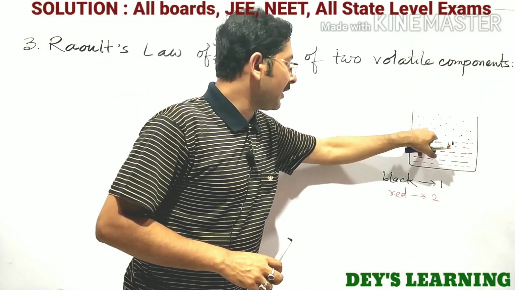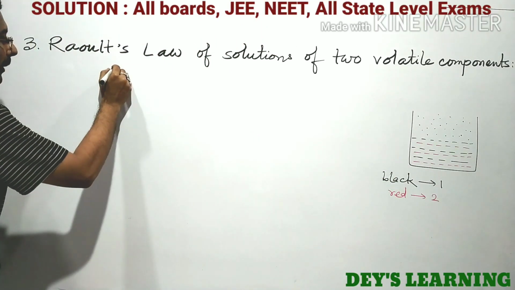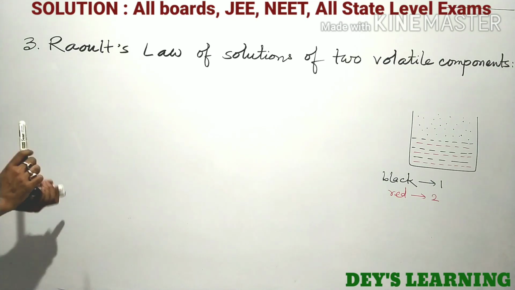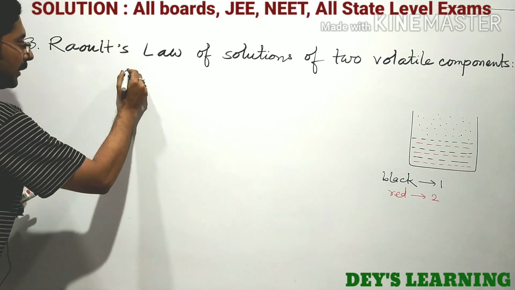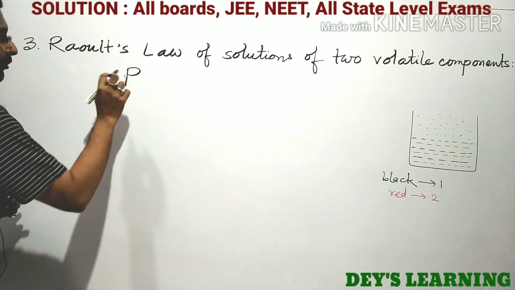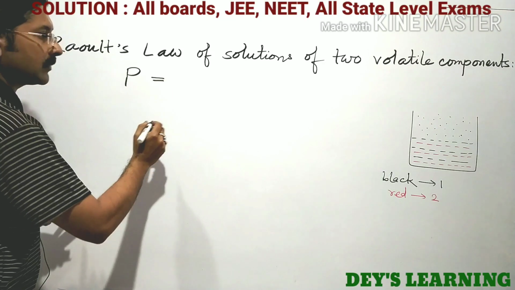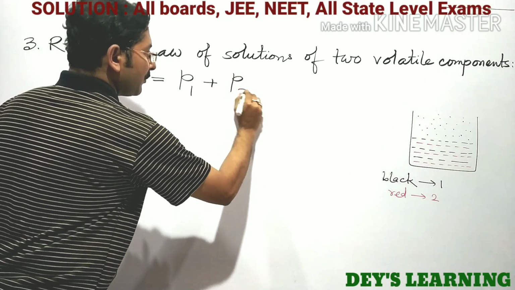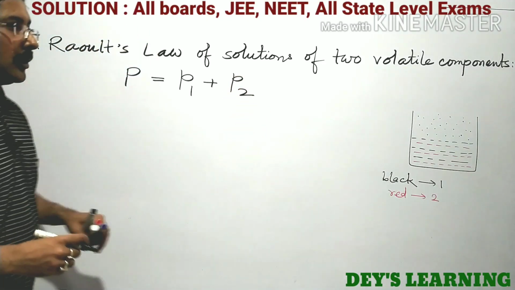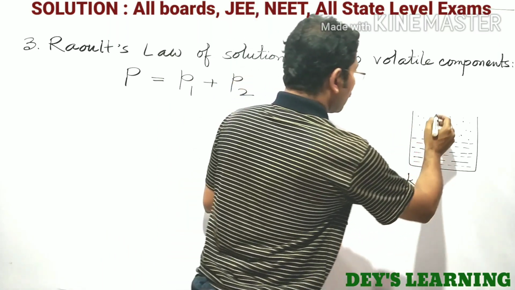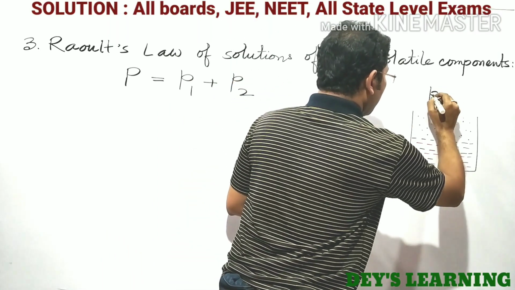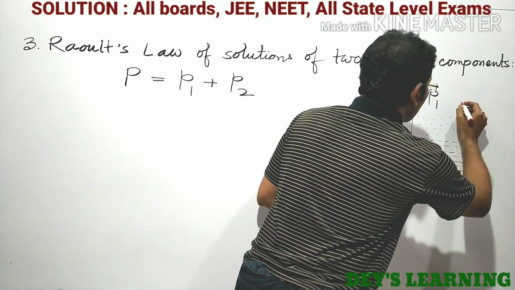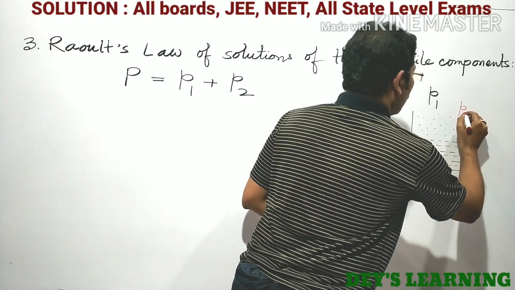The vapor pressure of the complete solution is written as P total or sometimes only capital P. This P will be equal to the vapor pressure of the first component plus the vapor pressure of the second component according to Dalton's law, because here the pressure of the first component is P1 and the pressure of the second component, say, is small P2.